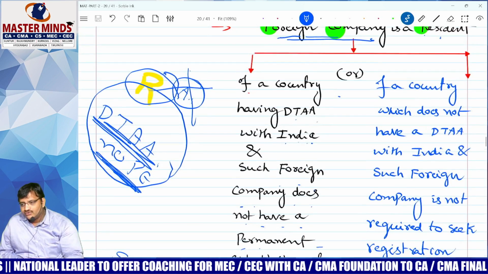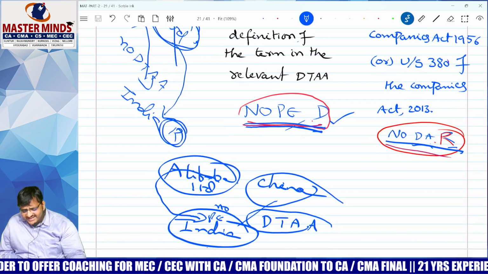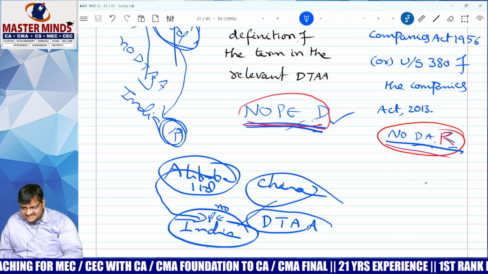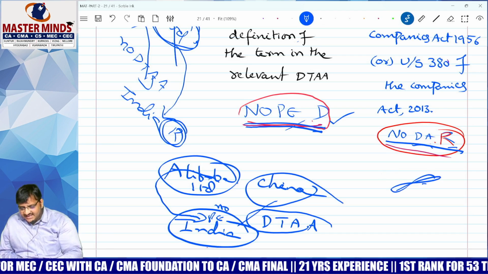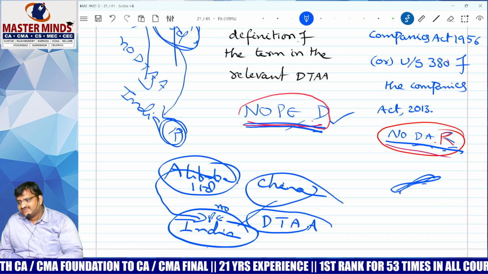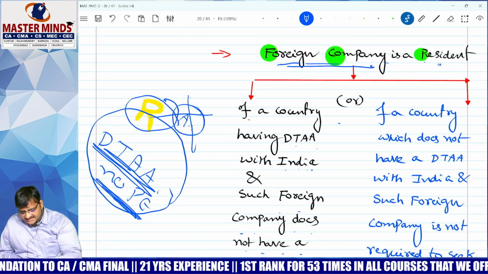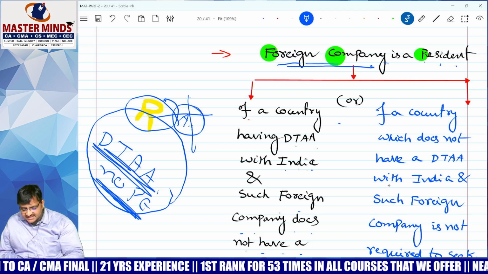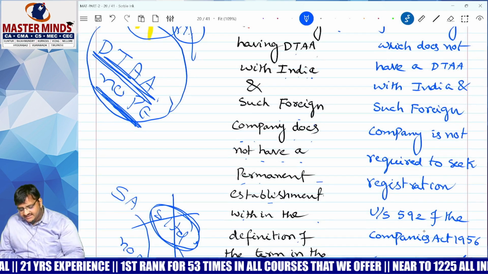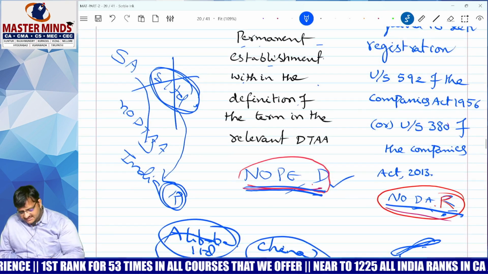Last one. No PE, no DAR. Come again. No DAR. What is that? Follow. Now, one foreign company is a resident of a country with which India does not have a DTAA, and such a foreign company is not required to get registration under the Indian Companies Act or any other Companies Act in India. That is the answer. What is that?